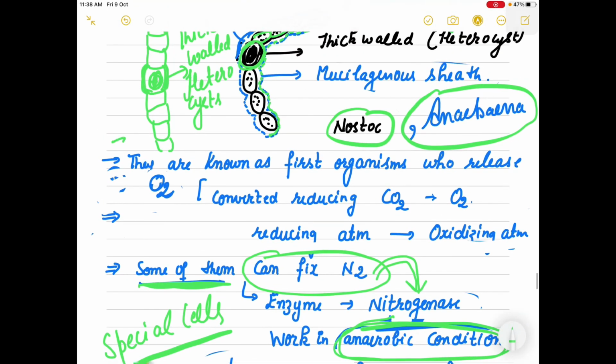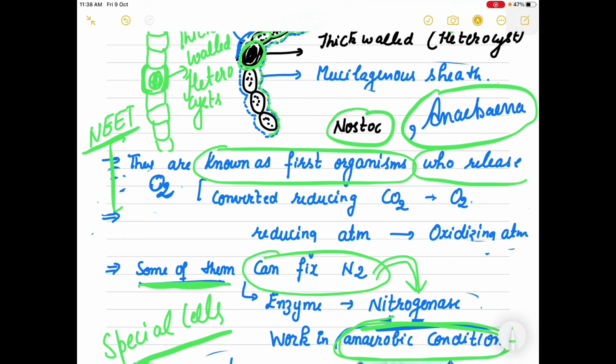The most important thing you have to note down is that these are the first organisms known by scientists to release oxygen on the earth. They were the first ones, because you know that eubacteria utilize sulfur as the hydrogen donor.